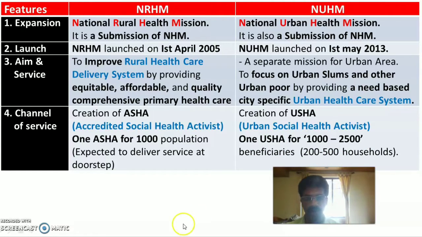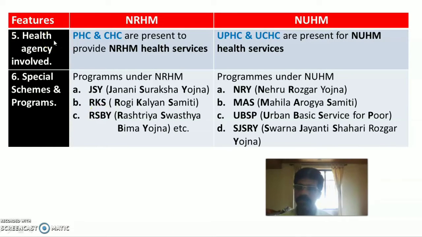The next feature to differentiate is the health agency involved in rendering NRHM and NUHM services. NRHM services are mainly delivered by the primary health center and community health center. In the case of the National Urban Health Mission, urban PHCs and urban community health centers are present for rendering NUHM health services to urban slums or urban poor people.